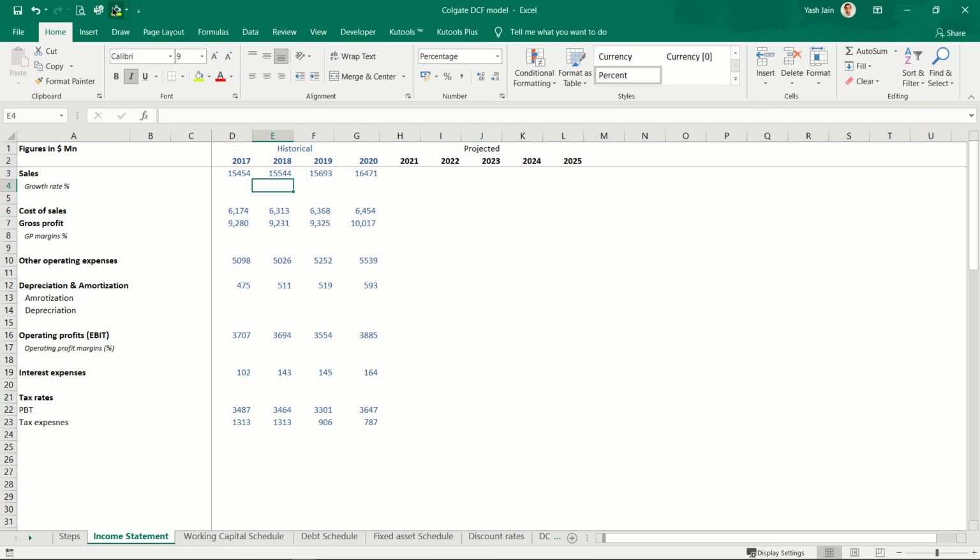So I can calculate the growth rate of revenue. This will be closing balance divided by opening balance minus 1. In 2018 my revenue grew by 6.6%, then 1%, then 5%. There is a sudden spike in this growth rate, right? Without diving too much into the details of revenue, this could be because of some M&A activities, and this could be because of the COVID situation also, where because of changes in the consumption pattern of liquid soaps and all, there is some spike in revenues and some part of it would be sustainable in future.